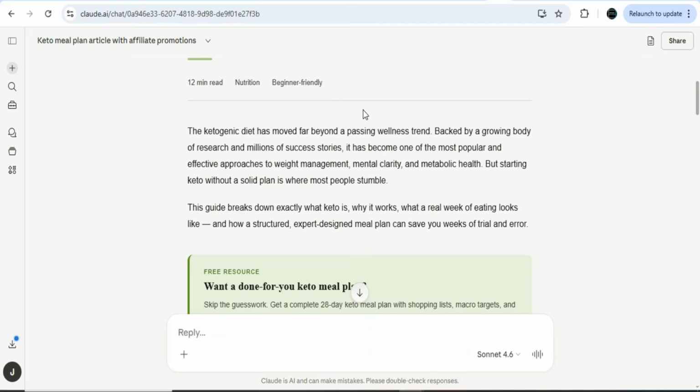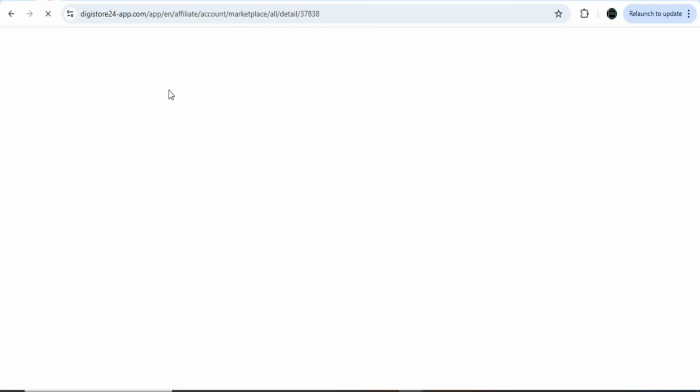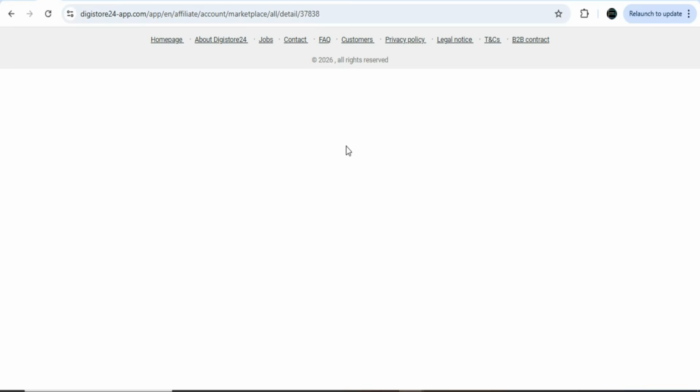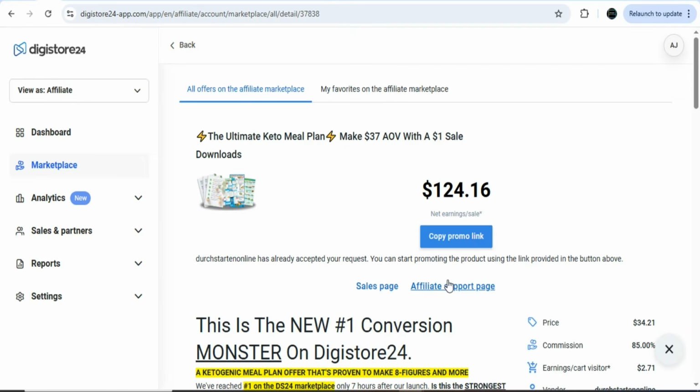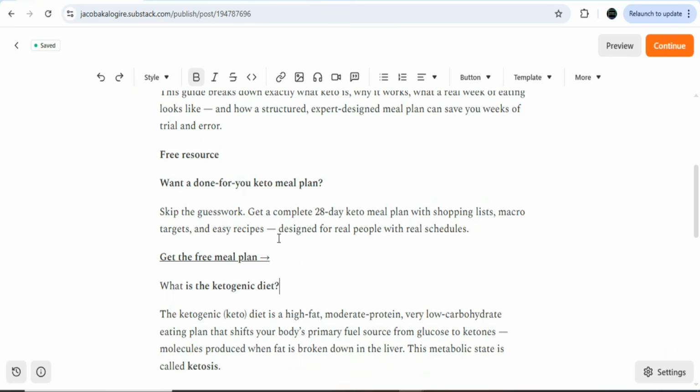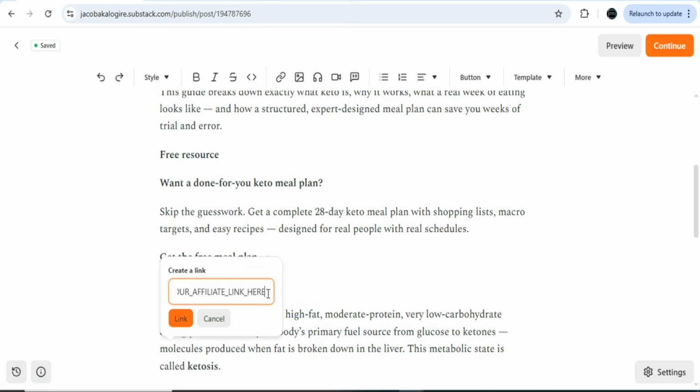So now what you need to do is that you have to come back on Digest224. Once you come back on Digest224, you need to copy your affiliate link. So click right here, copy promo link. Once you click on it, you have to come back on your article and then highlight it. You can see change. So click on it. Once you click on it, paste your affiliate link right here. So highlight and then replace your affiliate link.